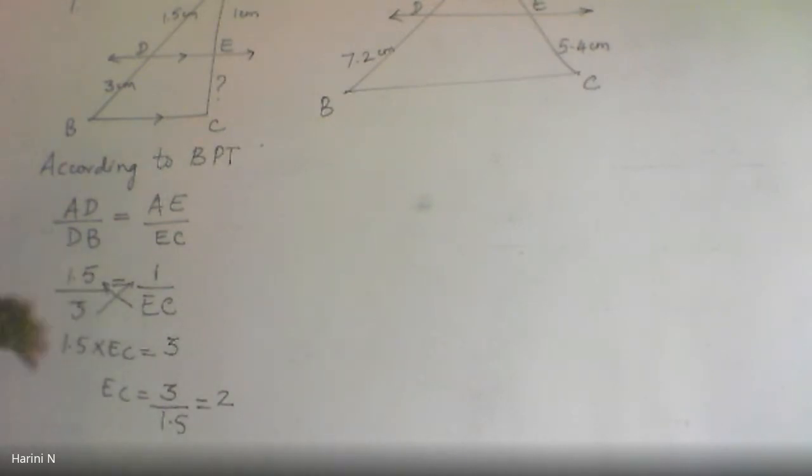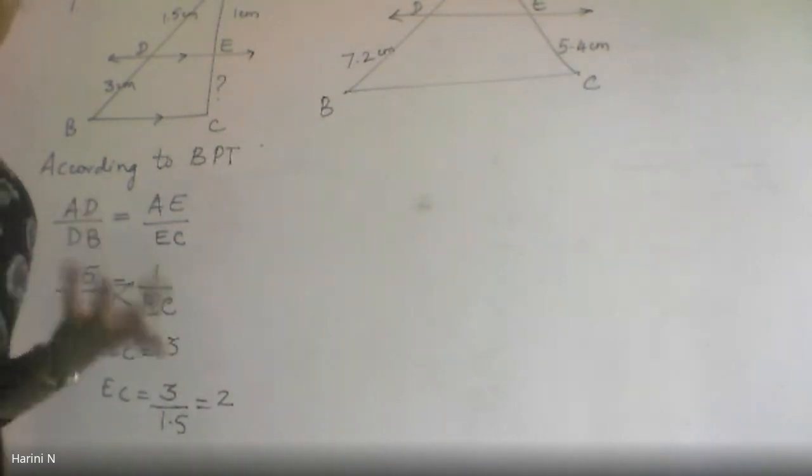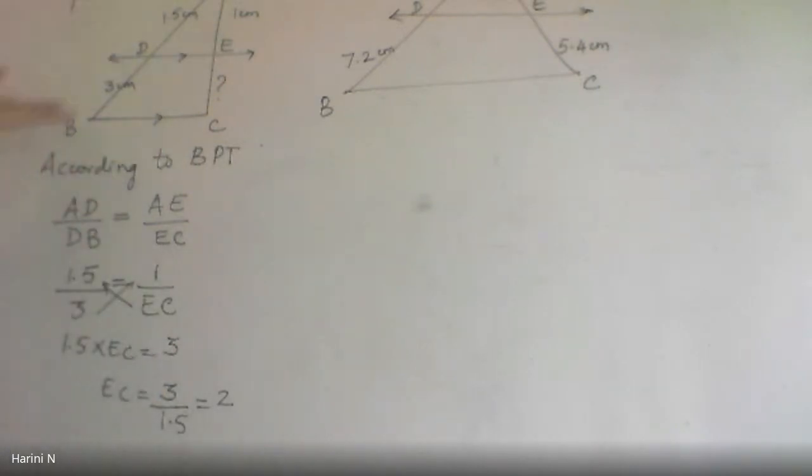Is it clear? All these are probable 1 mark questions in your board. Because the diagram will be there, then they'll ask you to find EC. You should be in a position to recognize that this is an application of the basic proportionality theorem. That understanding you must have. Once you know that, you will just substitute it and find the missing segment. Any doubt? No, ma'am. Is it clear? Yes, ma'am. Good.